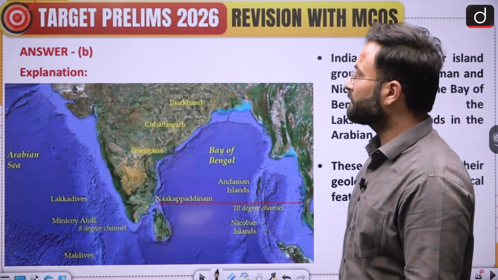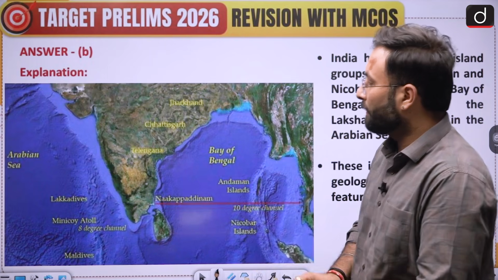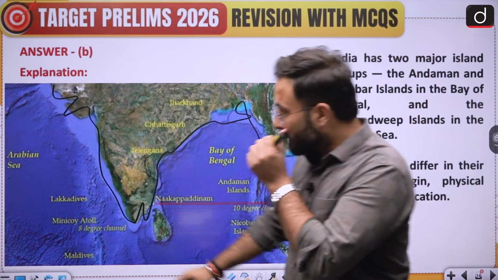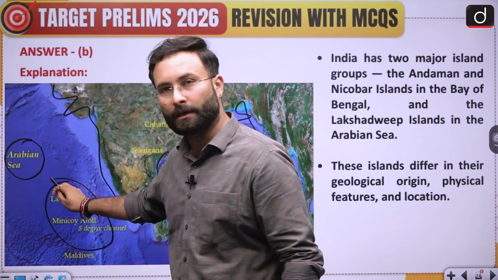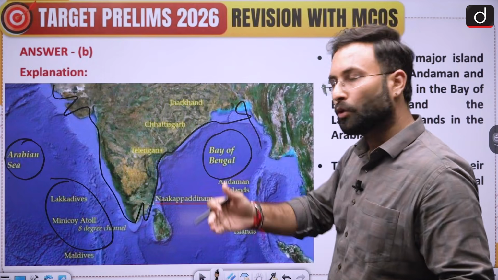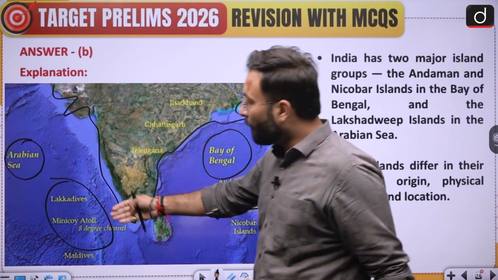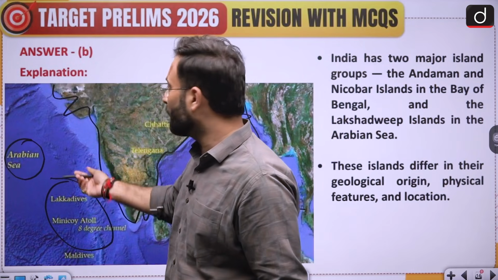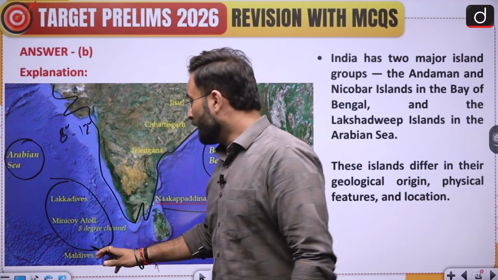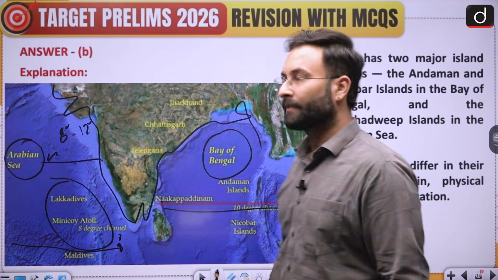Now let's see the explanation. Location I have already discussed, this is how our coastal line looks. Here you can say this is the Arabian Sea and Lakshadweep is over here, and then the Bay of Bengal is over here. Andaman and Nicobar are separated by a 10-degree channel, which is given over here. The expanse of Lakshadweep is basically from 8 degree to 12 degree, so here there will be an 8-degree channel and then a 12-degree channel.